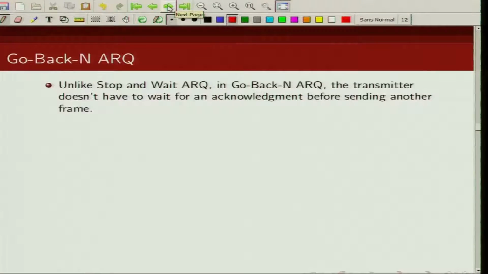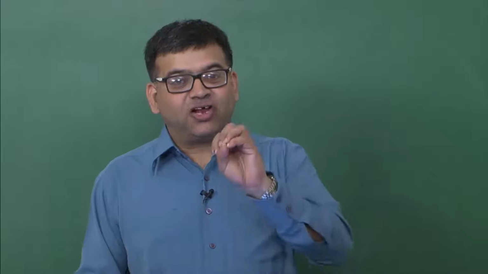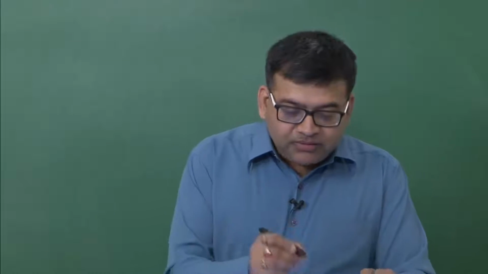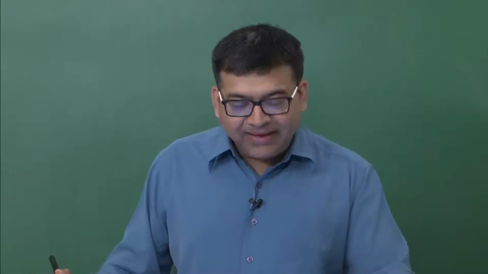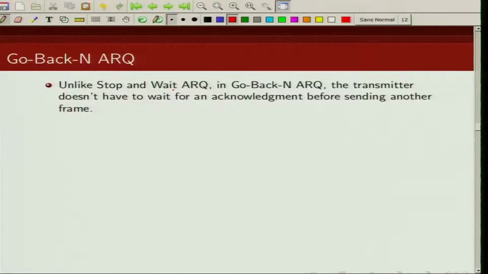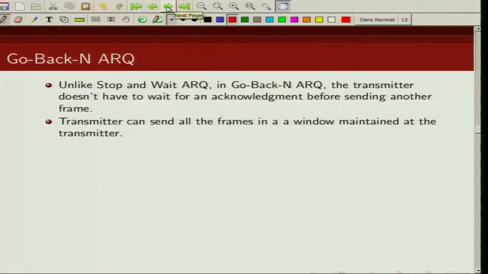Now as I said, the problem with stop and wait ARQ is you send a packet, you wait to receive its acknowledgement before you send the next packet. So you have this possibly large idle time. This problem has been solved in the go back N ARQ protocol. Unlike stop and wait ARQ, in go back N ARQ the transmitter does not wait for an acknowledgement before sending another frame. So it is like a sliding window kind of protocol.